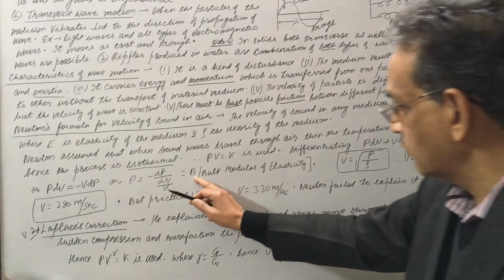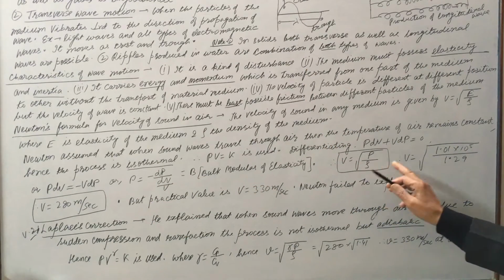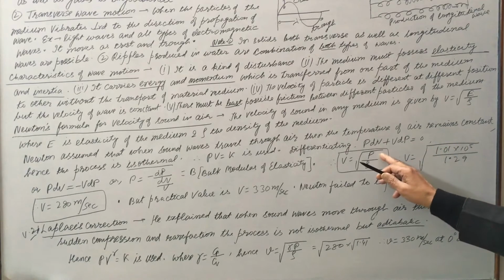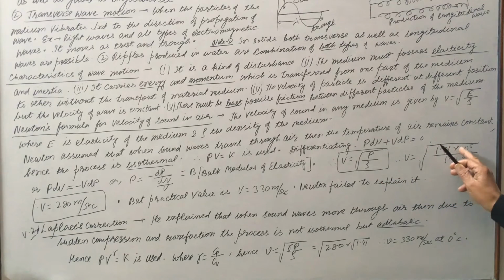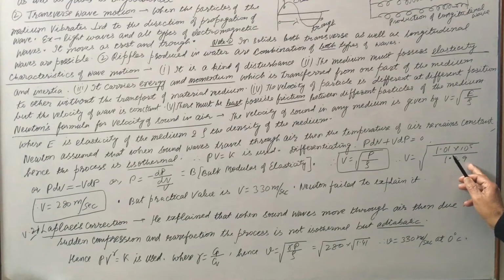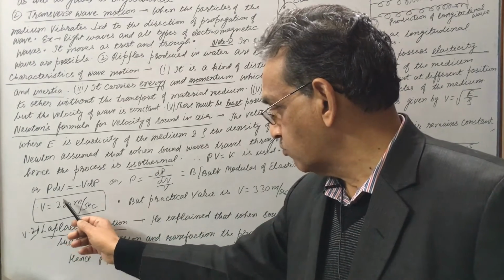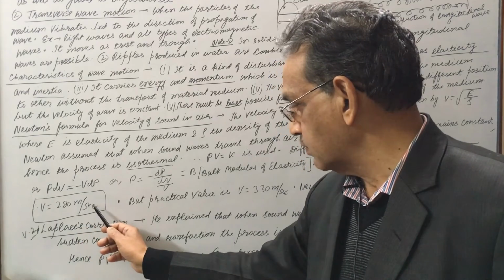So bulk modulus is equal to pressure of air. So V is under root P by rho. And we know that atmospheric pressure is 1.01 into 10 power 5 in SI unit, Newton per meter square, and density of air in SI unit is 1.29. By solving this, he got velocity of sound in air is 280 meter per second.